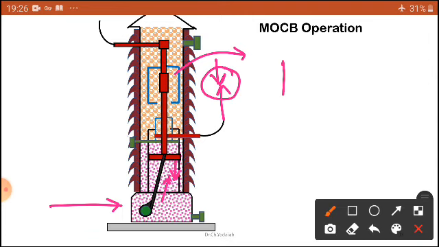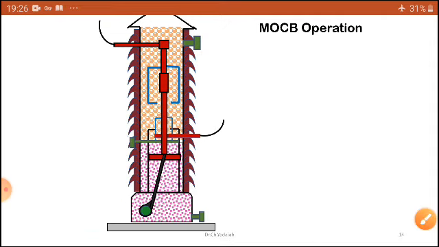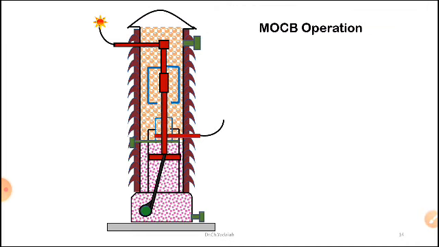Then what will happen? Whatever the fixed contact is present here, the moving contact will be coming in this direction. Then a gap develops under high voltage, and an arc is formed. The phenomenon of the arc we have already known. Okay, so just see the operation, dear students. Now under normal condition, the current is coming here and going through this one. This is the input, that is the output. No arc between these two contacts. Under normal, healthy system condition, the switch is closed.